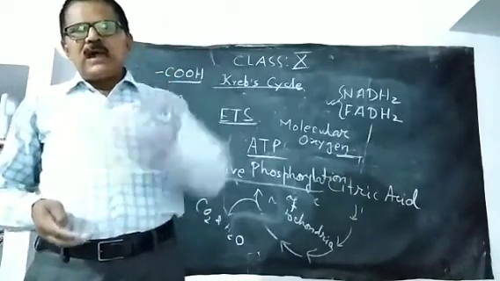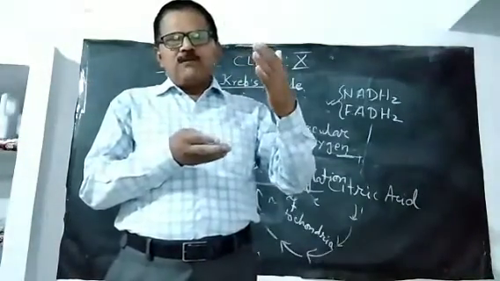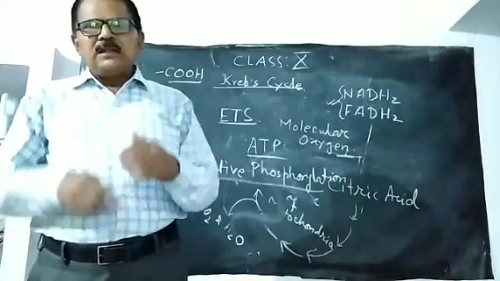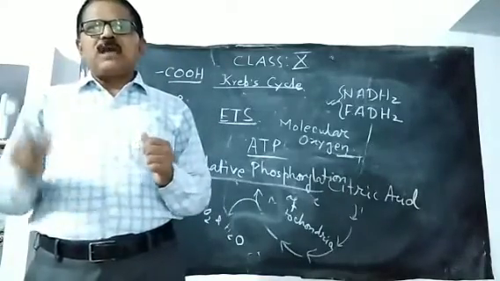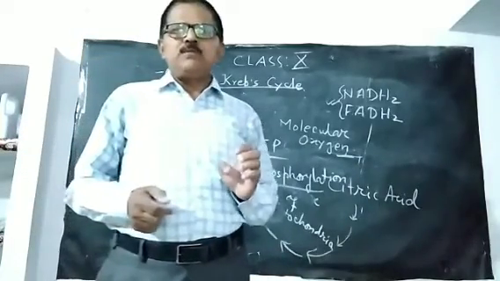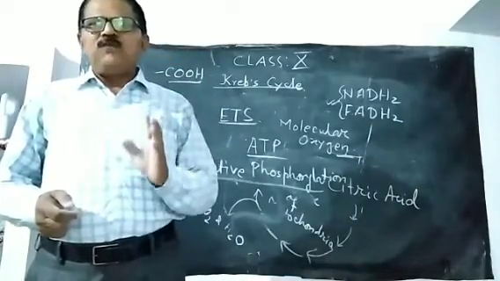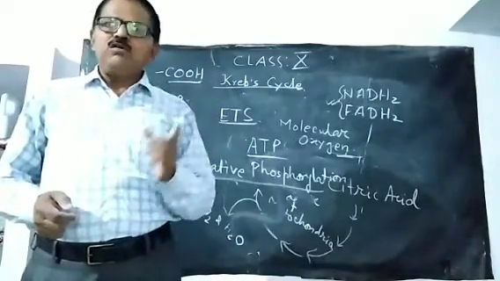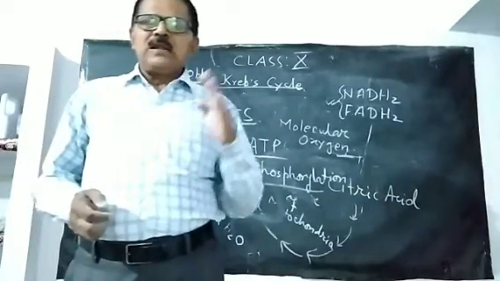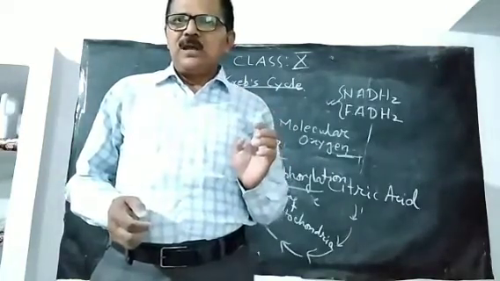During all these reactions, that is glycolysis, conversion of pyruvic acid into acetyl coenzyme A, and the Krebs cycle, there is formation of energy rich compounds in the form of NADH2 and FADH2, and also formation of ATP at certain levels, which is called substrate level phosphorylation.